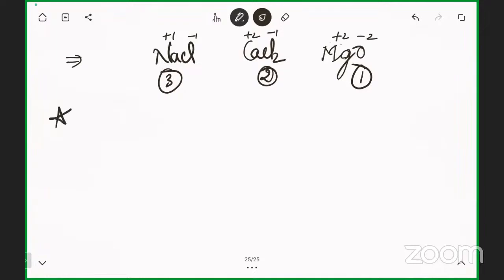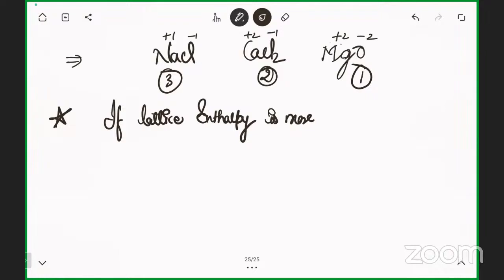Some things you have to remember: if lattice enthalpy is more, the compound will be more stable. Stability increases. Why? Because if more attraction is present between the two species, you cannot break the bond easily. If you cannot break the bond, it means the bond is quite stable. So if the lattice enthalpy of a compound is more, the stability of the compound is more. Okay.